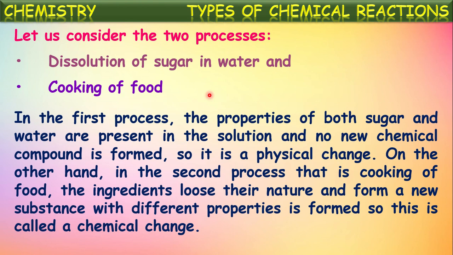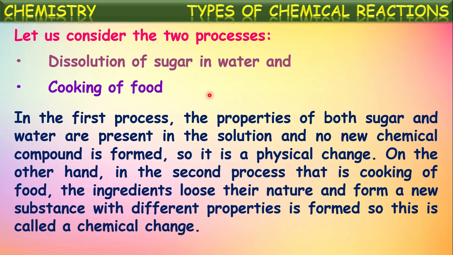After cooking, the formula or composition of that substance will be changed. And we cannot get back raw rice from cooked rice, isn't it? Not only rice, other food items also. Once they are cooked, from the substances formed after cooking we cannot get back the original substances taken in the raw form. That is why we say the cooking process is a chemical change.